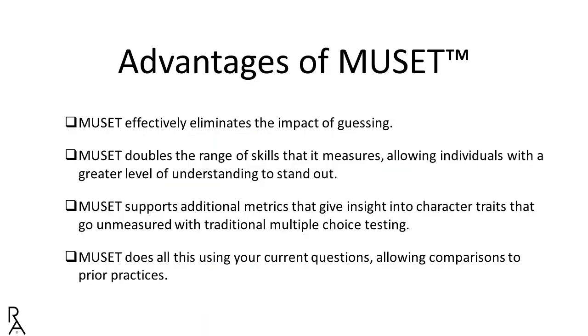In conclusion, Muset offers a number of advantages when compared with traditional multiple choice testing. Muset effectively eliminates the impact of guessing. Muset doubles the range of skills that it measures, allowing individuals with a greater level of understanding to stand out. Muset supports additional metrics that give insight into character traits that go unmeasured with traditional multiple choice testing. Muset does all this using your current questions, allowing comparisons to past practices.